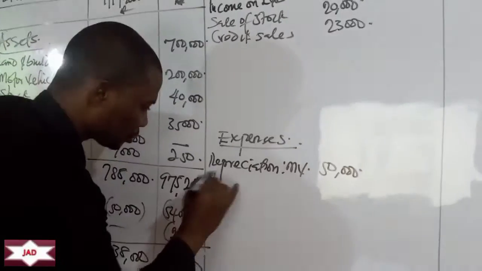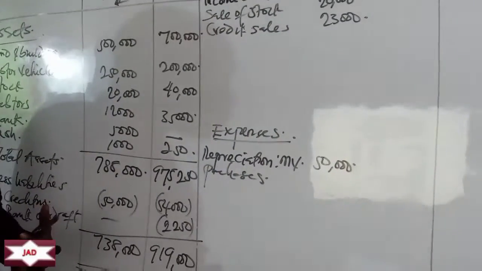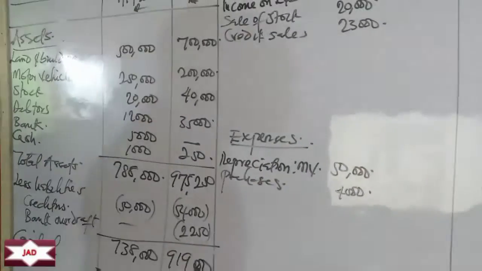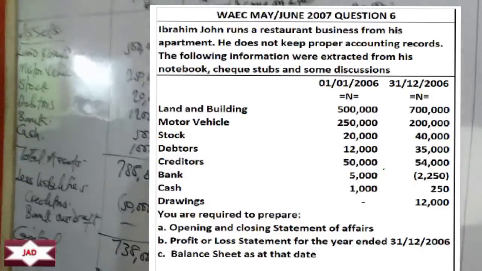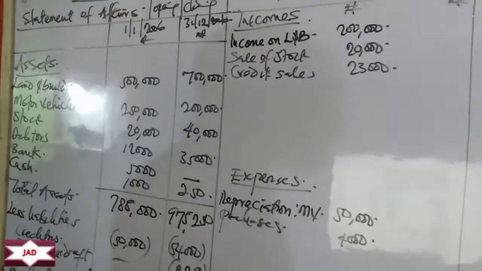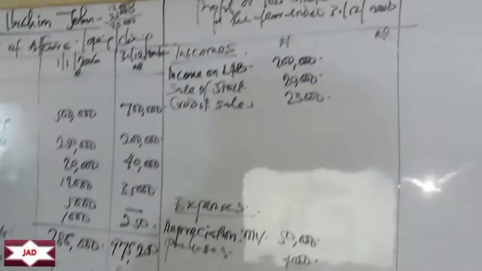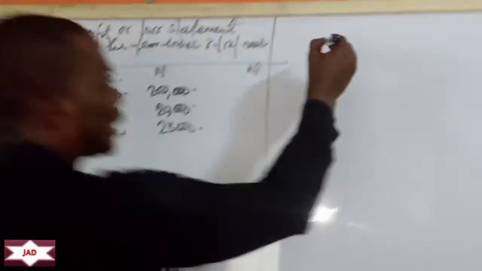So let's just say purchases on creditors. So we have how much there? 4,000. The next one, we have bank. Bank is 5,000 at the beginning of the period, and at the end of the period is what? There's a negative balance. So let's say later to interpret that.